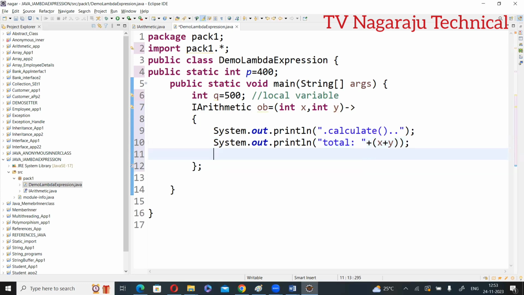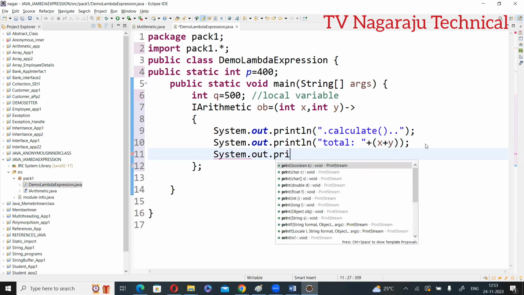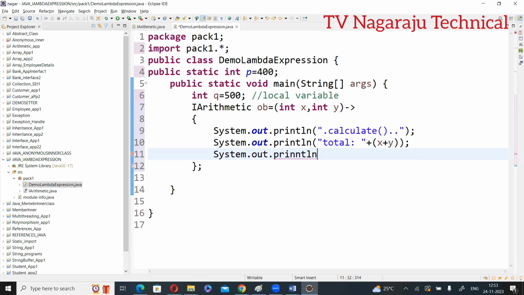Now, System.out.println("p is equal to " + p). Here you are printing the p value. Why? P is also in the same class. We are printing the p value.